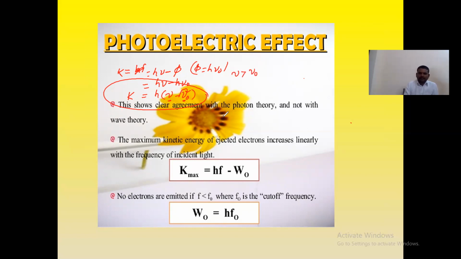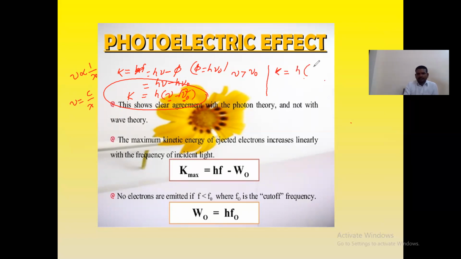Then go for the wavelength case. You know already nu is inversely proportional to 1 by lambda, or nu is equal to c by lambda.